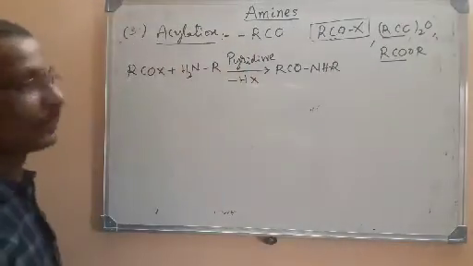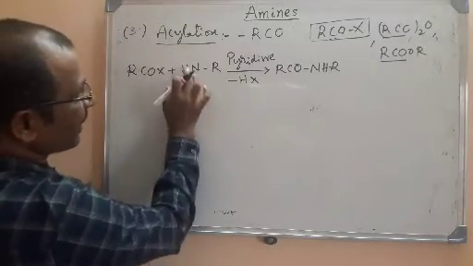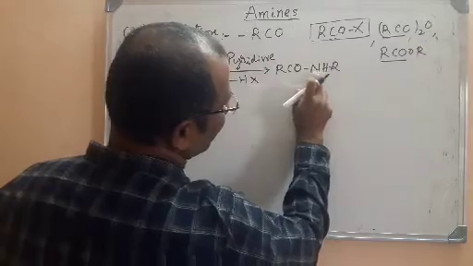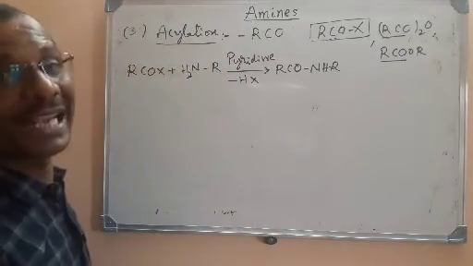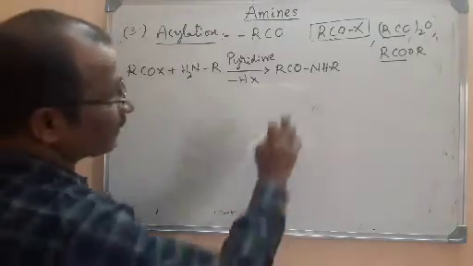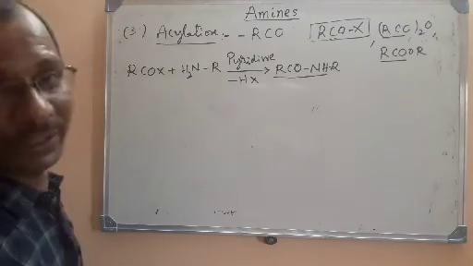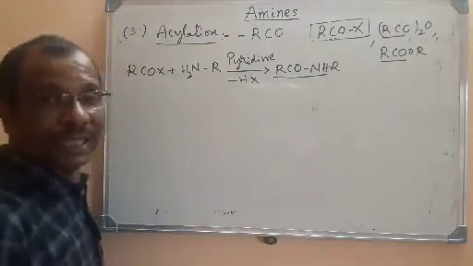So this is the product form. So what happened here? An acyl group is introduced here. Hydrogen is removed, and that hydrogen is replaced with RCO group. This is called acylation. And here the product is nothing but an amide. Amide is the product. So substituted amide is the product.